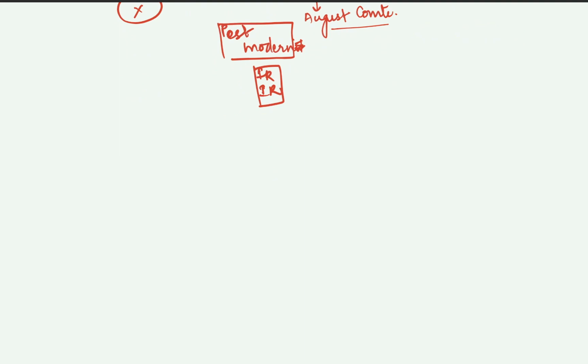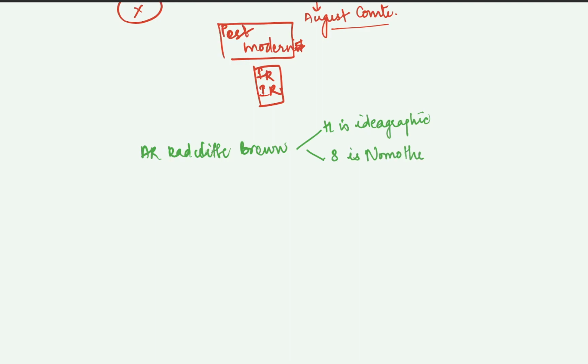And then we have a very famous scholar by the name A.R. Radcliffe Brown, who gives a key difference between history and sociology, wherein he says that history is ideographic, whereas sociology is nomothetic. What does he mean by this?